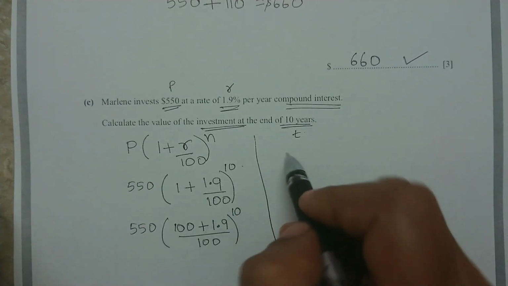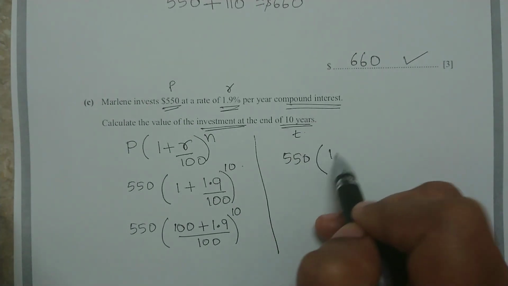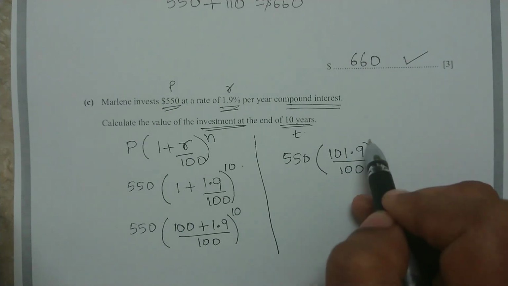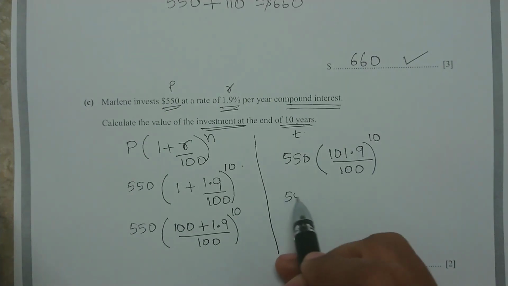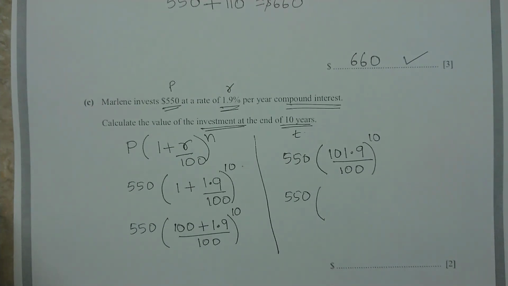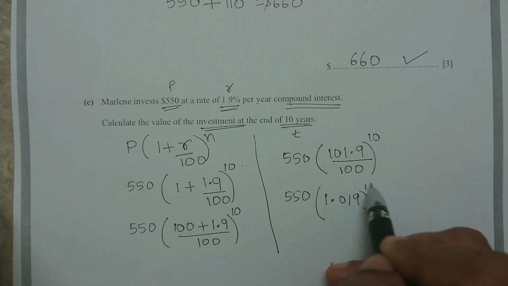Okay, let me continue here, that is 550, 100 plus 1.9 is 101.9 over 100 to the power 10. That is 550. You can use your calculator just to divide 101.9 divided by 100. You will get 1.019 to the power 10.